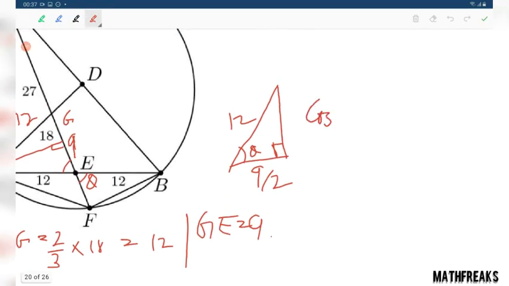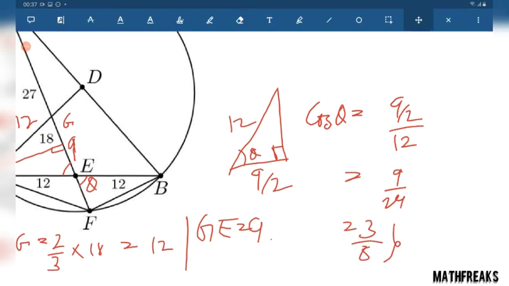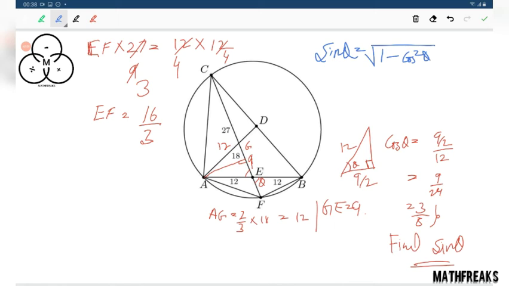We will get cos theta equals 9 by 2 by 12, that is 9 by 24, that is 3 by 8. From this we can find the value of sin theta. How to find the value of sin theta from cos theta? Root over 1 minus cos square theta.